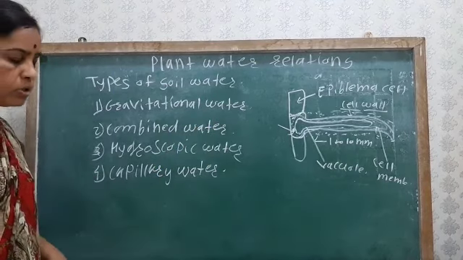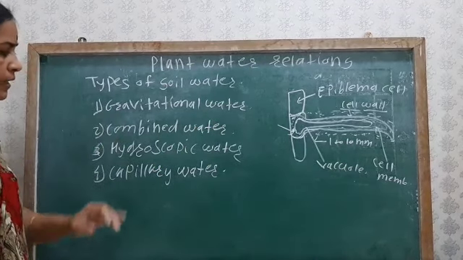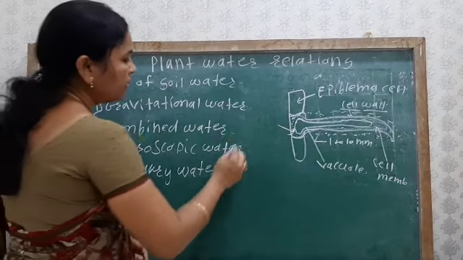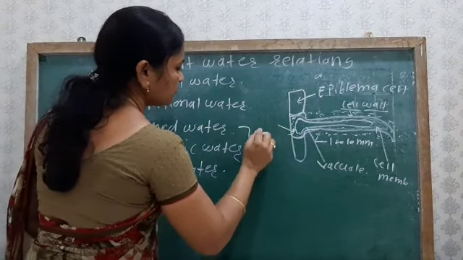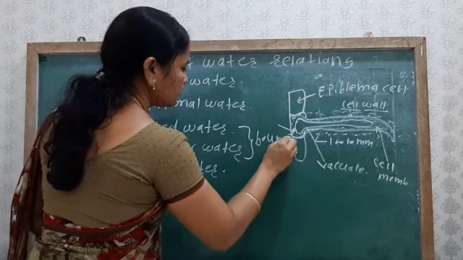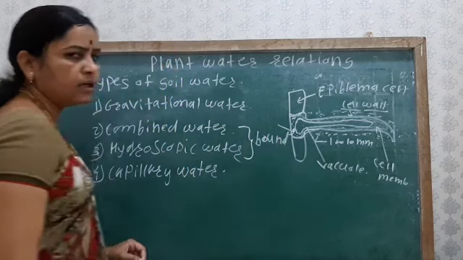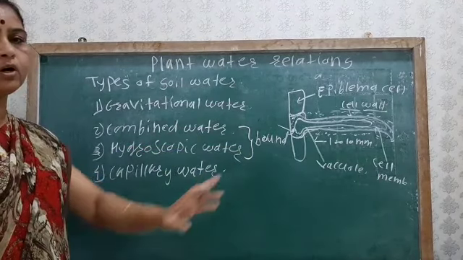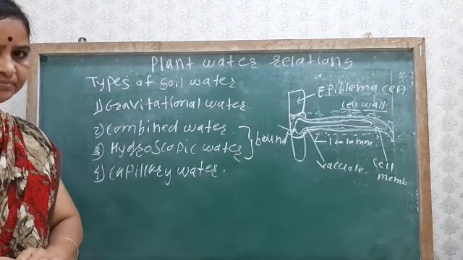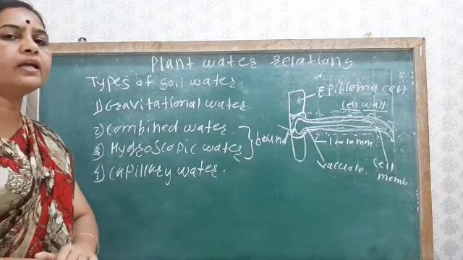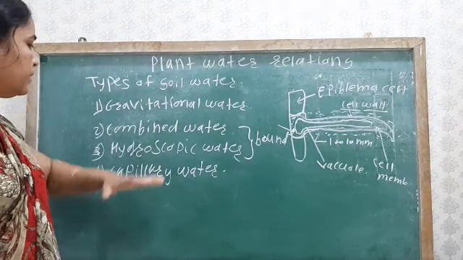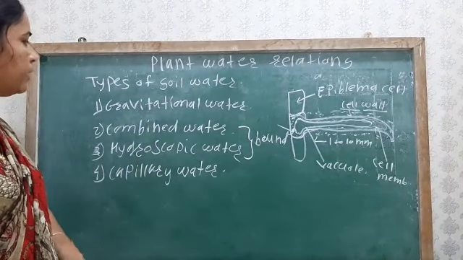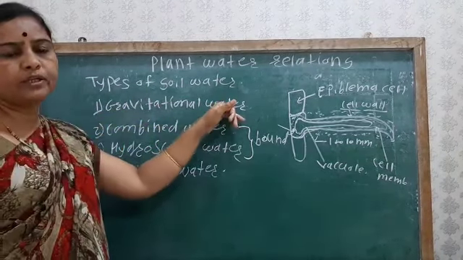Here the combined water and the hygroscopic water are known as bound water. Why are these known as bound water? Because the water molecules are tightly bound in the combined water and in the hygroscopic water. Okay, so what does gravitational water mean?